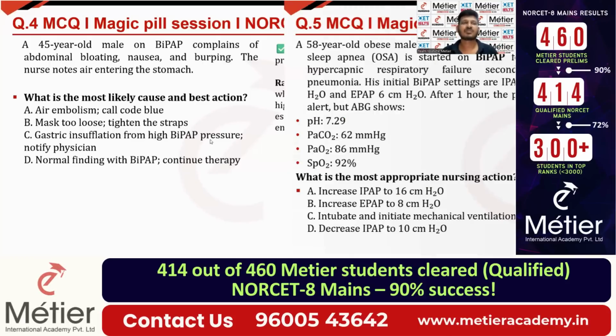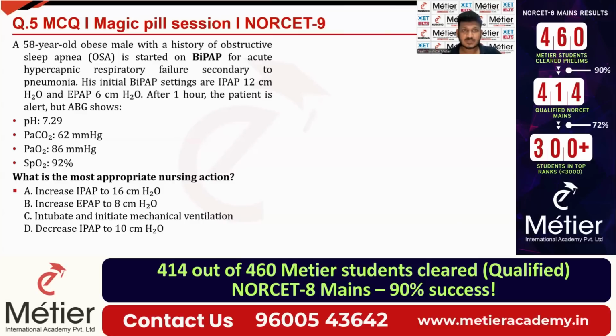The last question is, a 58-year-old obese male with a history of obstructive sleep apnea. Obstructive sleep apnea is the indication for what? Type 1 respiratory failure. But still, here what happened, they have started with BiPAP for acute hypercapnic respiratory failure. So the person is also having hypercapnic respiratory failure. That's why they have started with BiPAP.